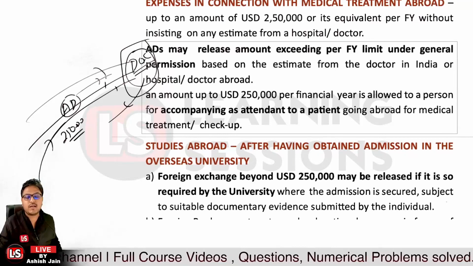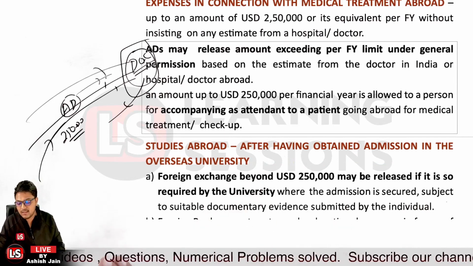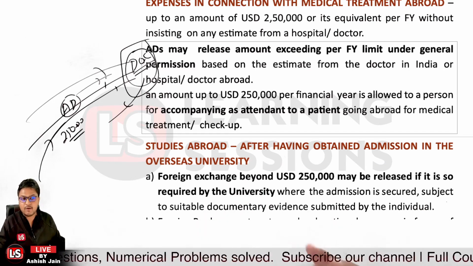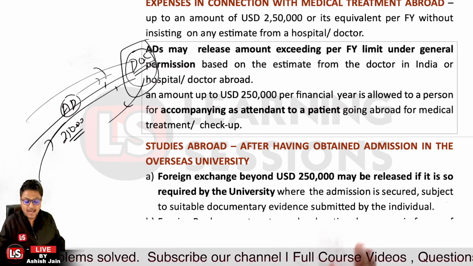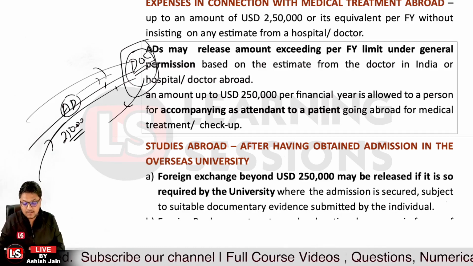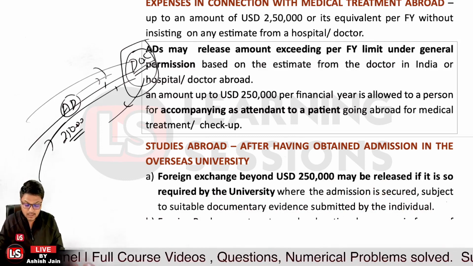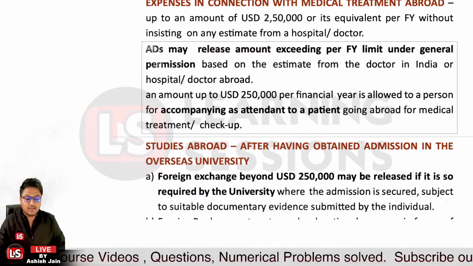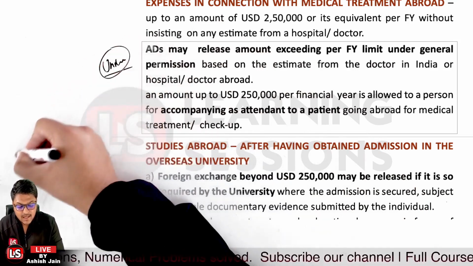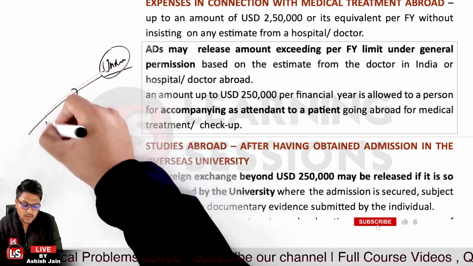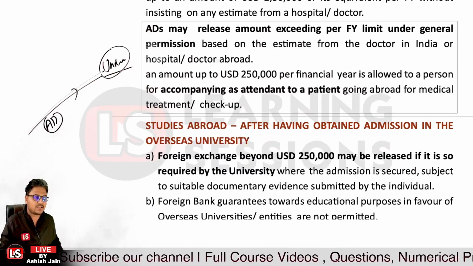And then after that, it's related to studies abroad. If you're going to study abroad, you can take an amount of 2,50,000 USD outside. But if you have already secured a seat in a reputed university over there, and it is required by the university that a further amount is to be remitted outside, that can also be allowed by the AD. But it should be kept in mind that no guarantee in favor of the university can be issued. It's not the case that the authorized dealer bank is going to issue a guarantee in the name of the abroad university. That's not allowed.